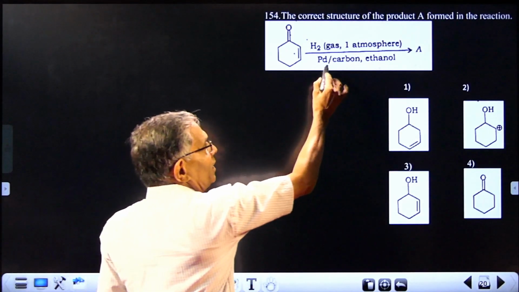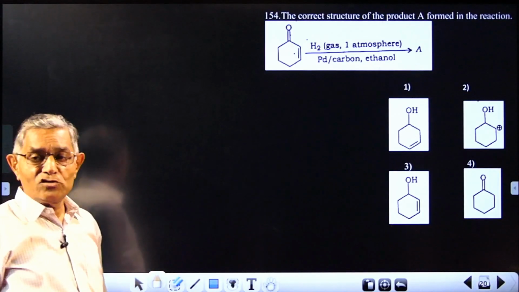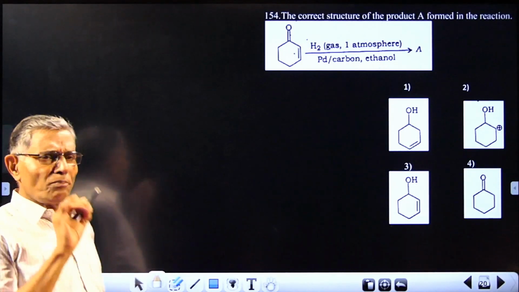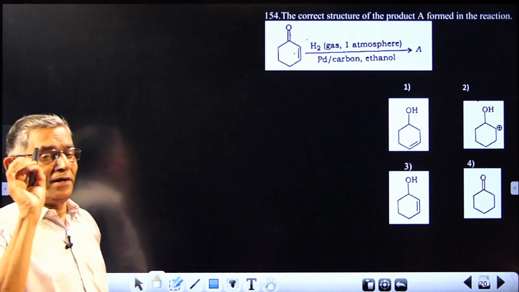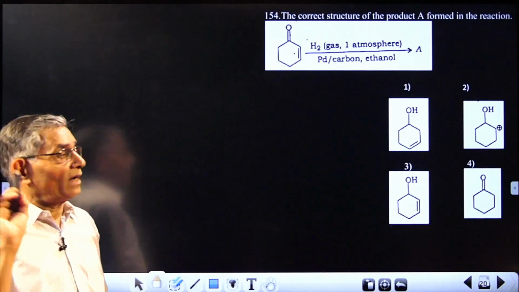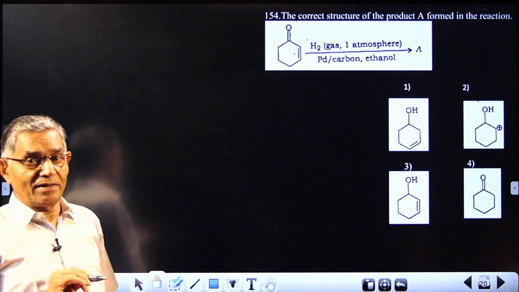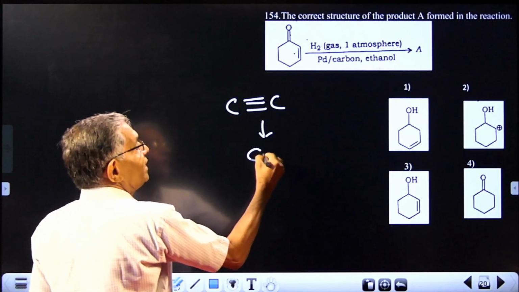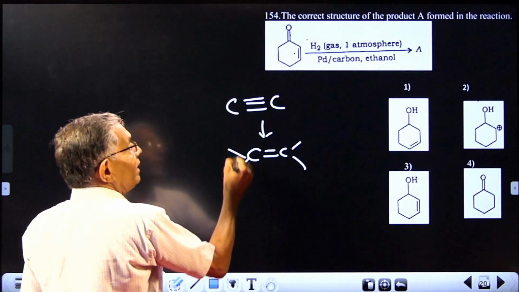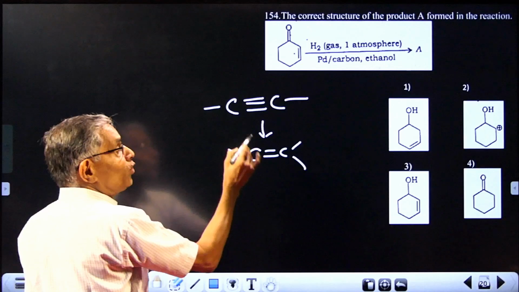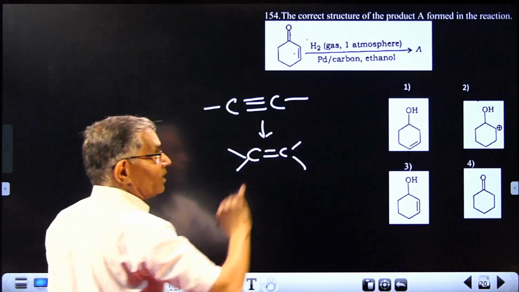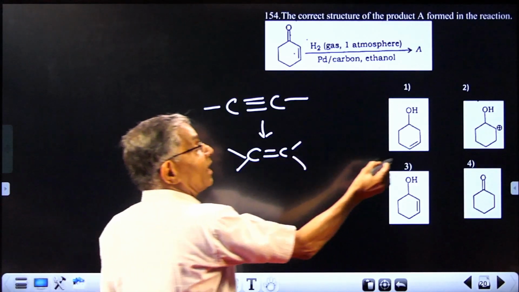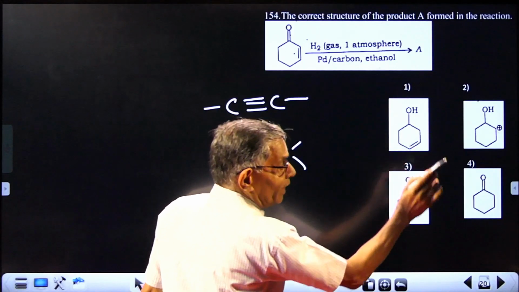See, palladium on carbon, otherwise called palladized charcoal. It is partially deactivated palladium, similar to Lindlar catalyst. And what is the peculiarity? You know, Lindlar catalyst can reduce C triple bond C to C double bond C only. Lindlar can reduce alkyne to alkene, not further. But this one, palladized charcoal, can reduce conjugated alkene.